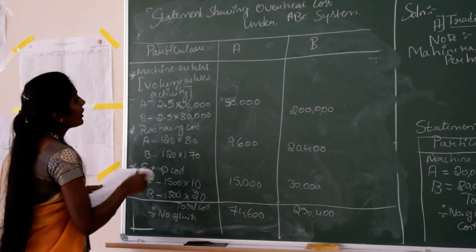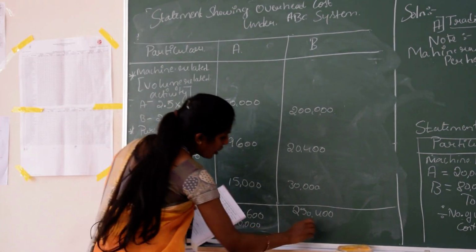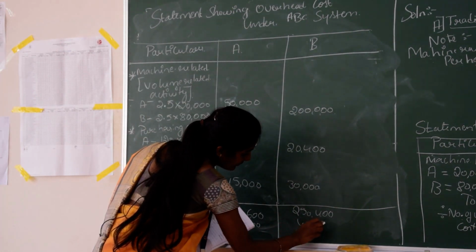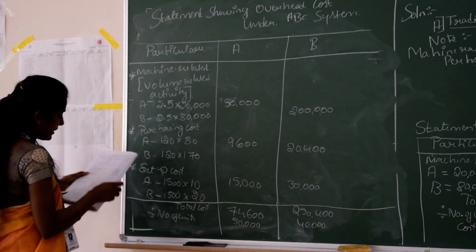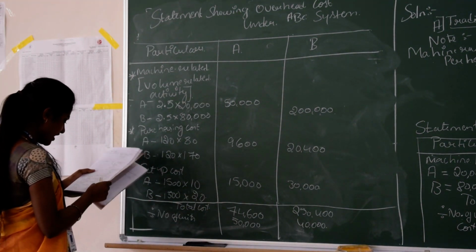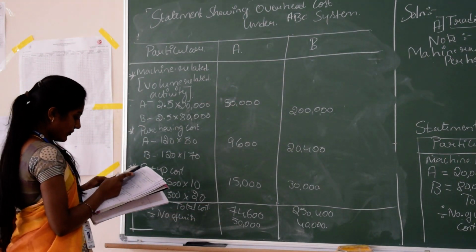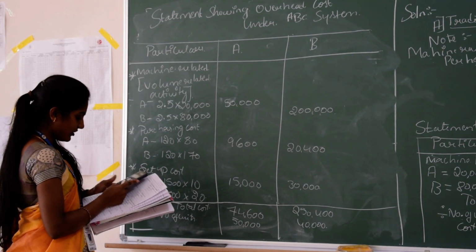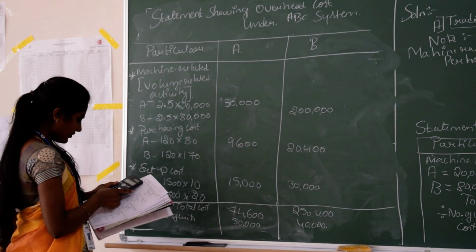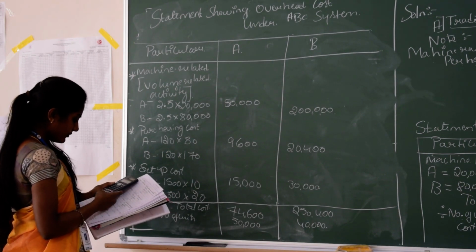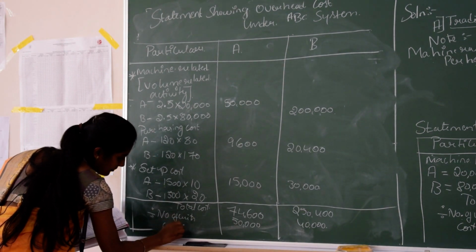You can see the total number of units for B is 40,000. Therefore, total cost divided by number of units, that is, 74,600 divided by 50,000, that is cost per unit.